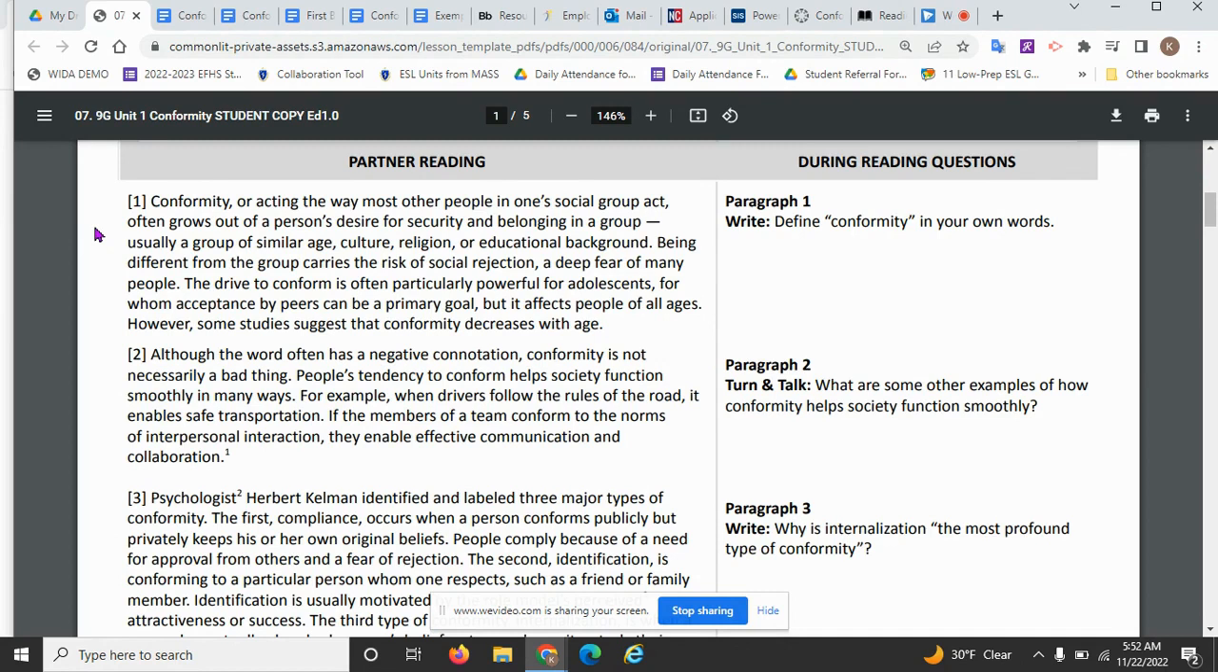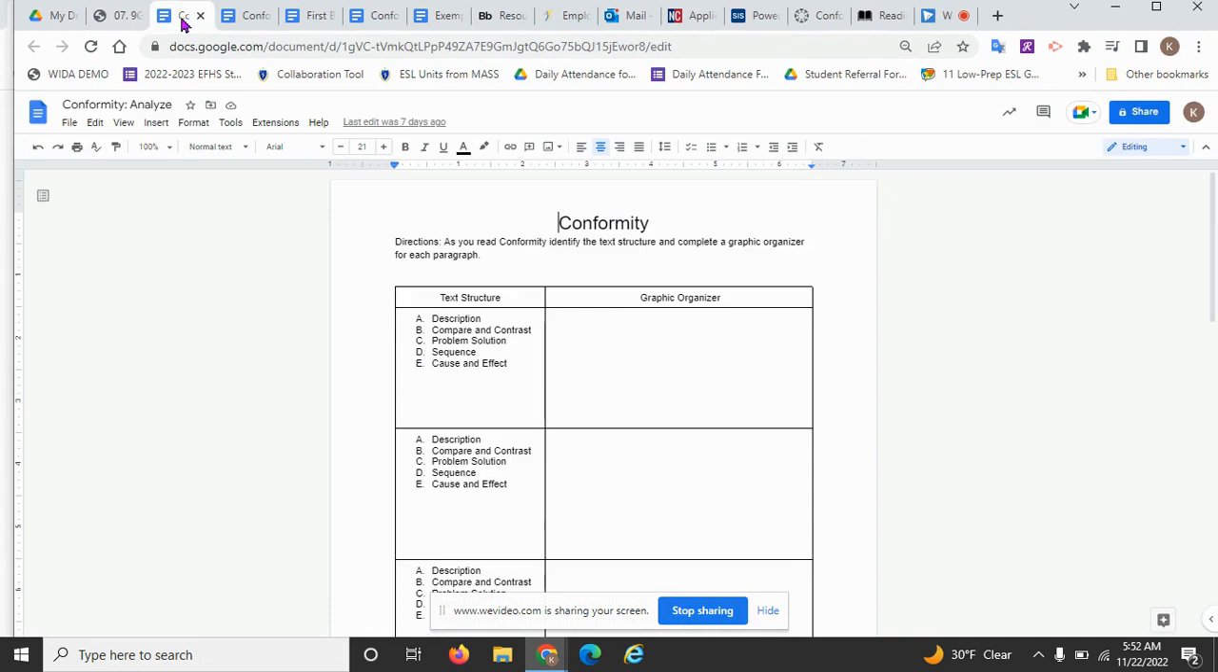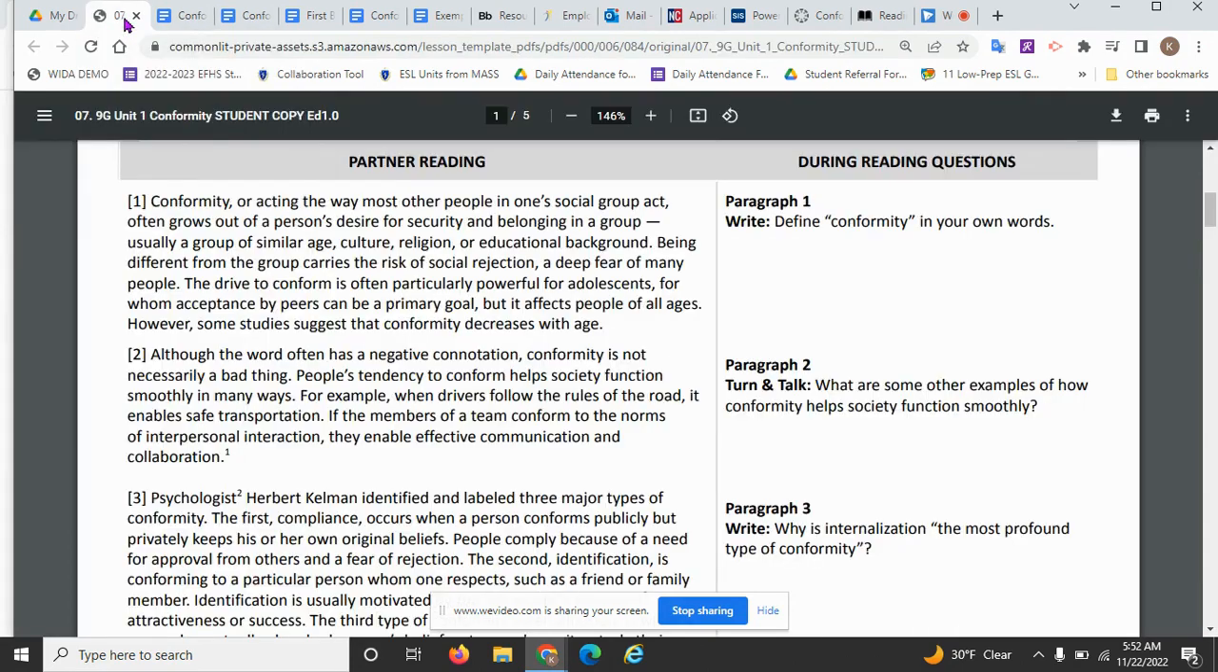So in class, we decided that this was a description paragraph. So we circled description, and then we pulled up our description graphic organizer, which had a circle in the middle, and we wrote the word conformity. And then in each circle outside the main topic, we wrote a different detail. So if we look back at the paragraph, our topic sentence or main idea is that conformity, or acting the way most other people in one's social group act, often grows out of a person's desire for security and belonging in a group.